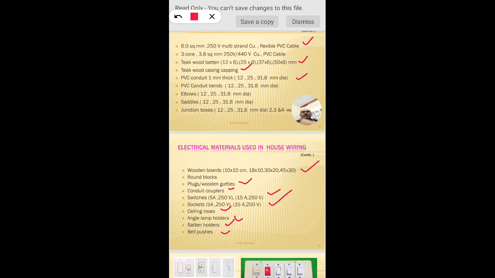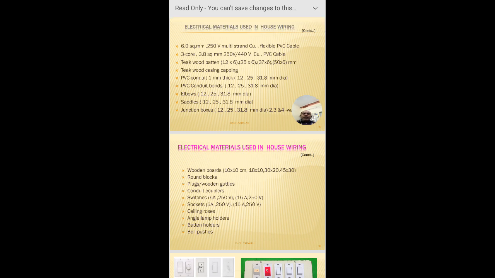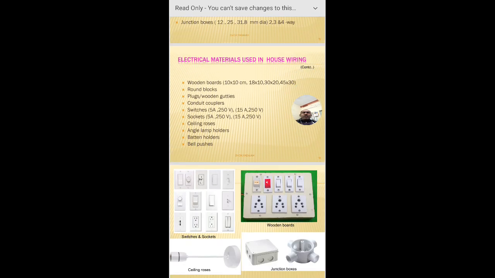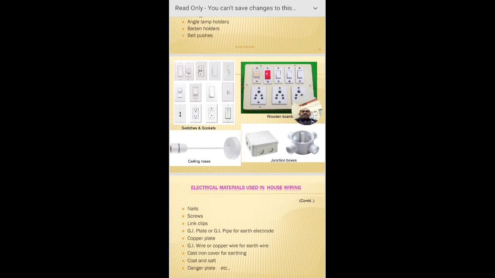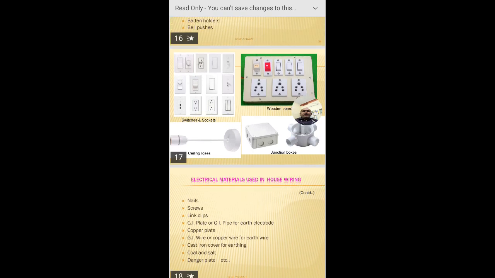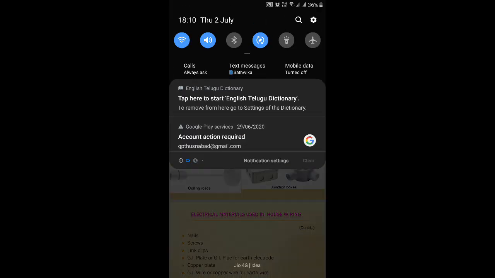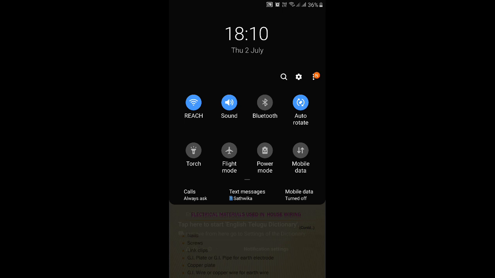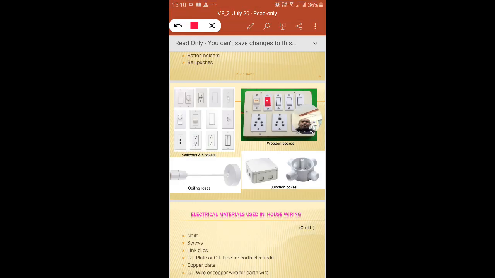And you can see these are the switches we observe in our domestic appliances. Here is a different set of the switches generally observed in our domestic installations.